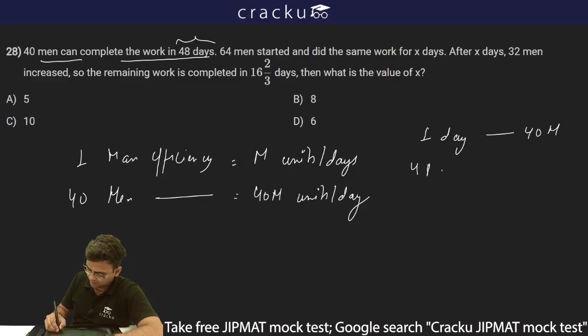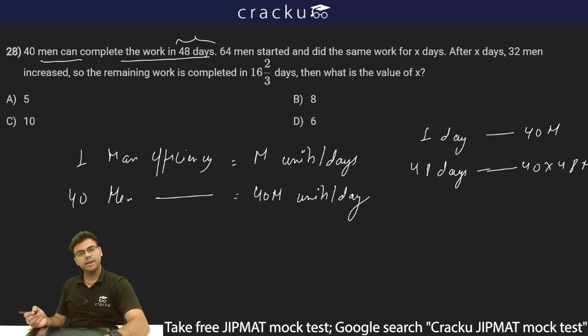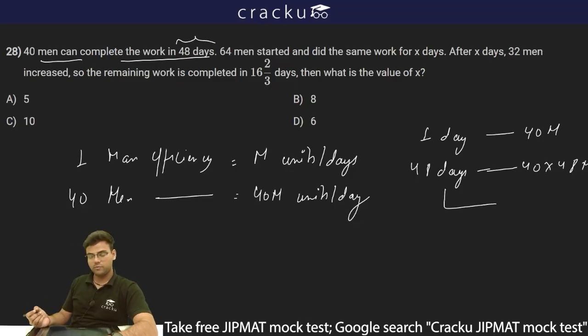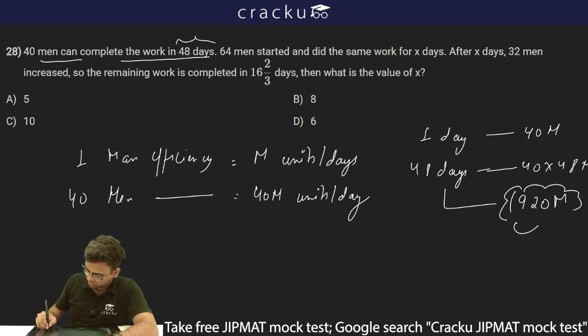So in 48 days they can do 40 into 48 M. So this will be equal to 48 into 40, which is 1920 M. So 1920 M is the entire amount of work which needs to be done.